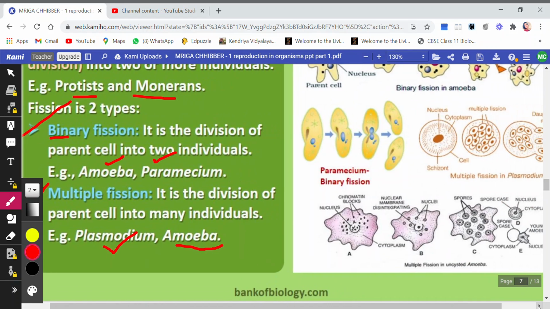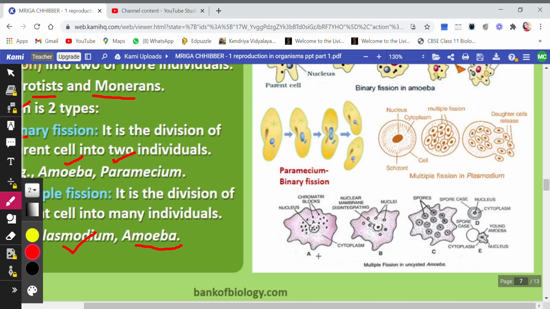just see, this is the amoeba, but due to the unfavorable conditions, it has formed a cyst. This is cytoplasm, and in the nucleus a lot of karyokinesis is taking place. Nuclear divisions are taking place. So many nuclei are formed. Now what happens? The cytoplasm will now surround each of the nuclei. You see, the cytoplasm surrounds each of the nuclei, and they are now called spores.